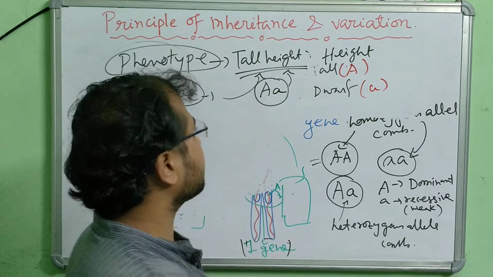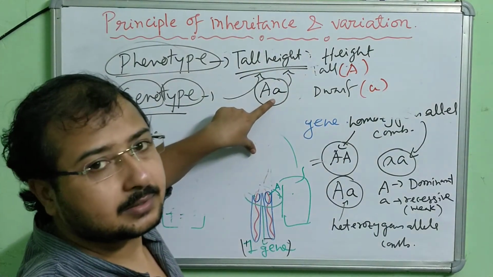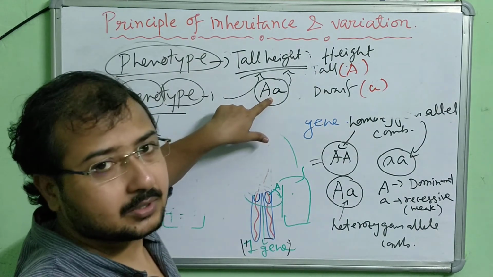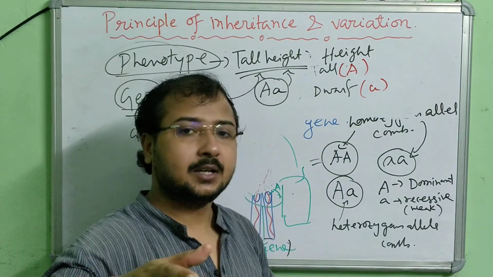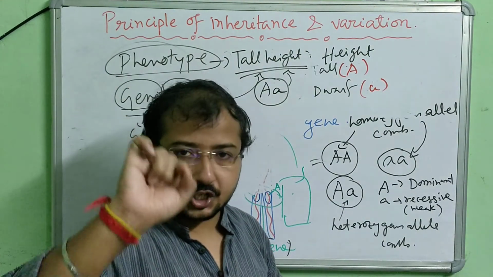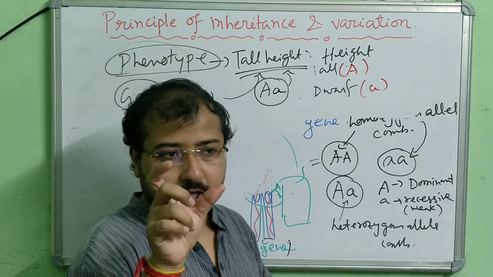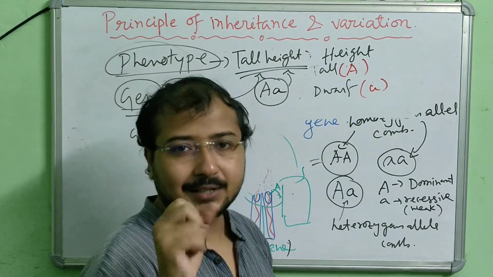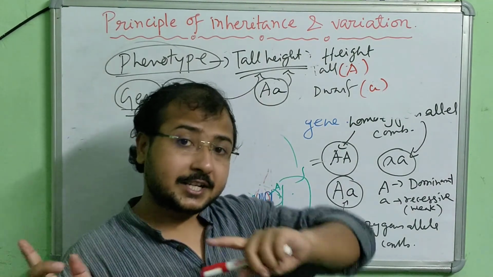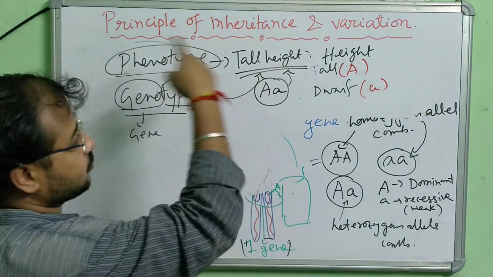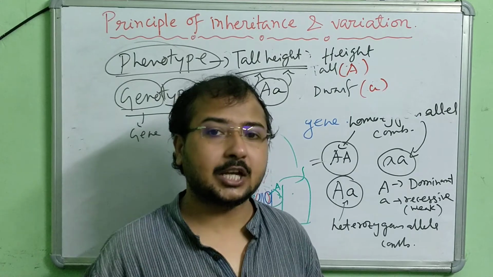Both genes express tall height. So this is the type of gene. This is called genotype. When you are asked what a genotype is, you have to write the type of the gene, the name of the gene. Type of gene means what type of allele combination is there in the gene, like I have written here. And phenotype means you have to write what is the expression of the gene. This one. Clear? So this is the phenotype and genotype.